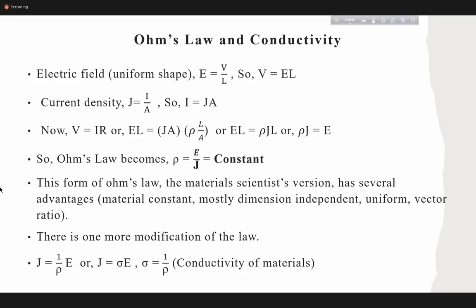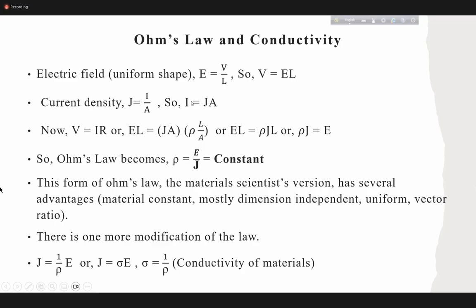So what is the flux? Flux means flow of anything per unit area, actually, right? So if you see the current is flowing perpendicularly through a cross section of A, then per unit area, the rate of current flow is called the density, right? That means ampere per meter square. Per unit area, how much current is flowing, that is the current density.